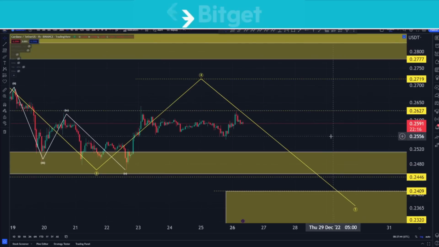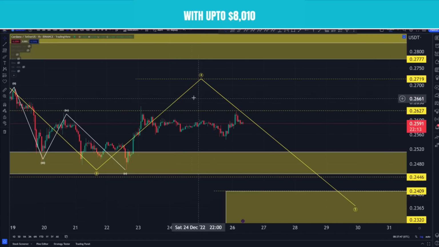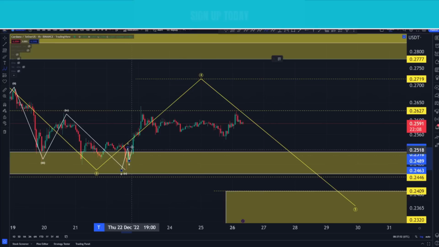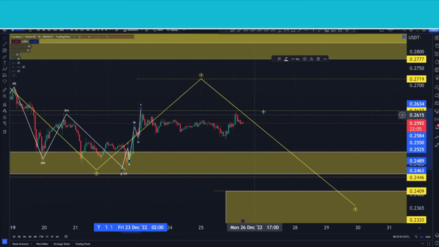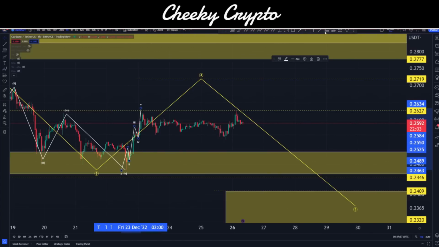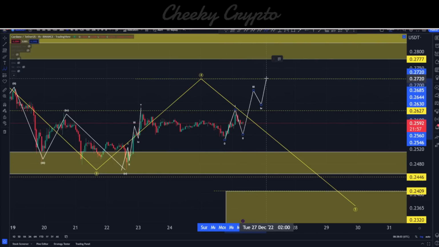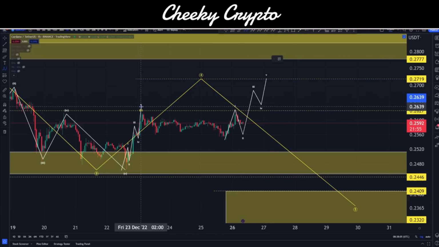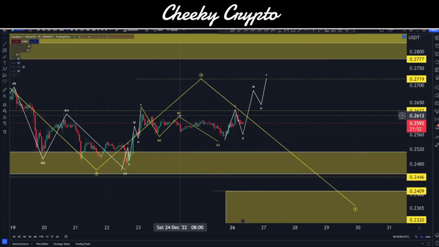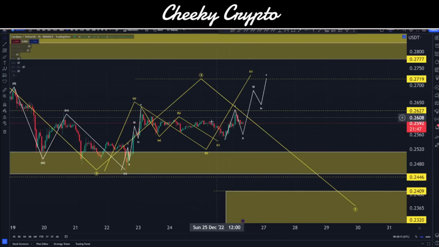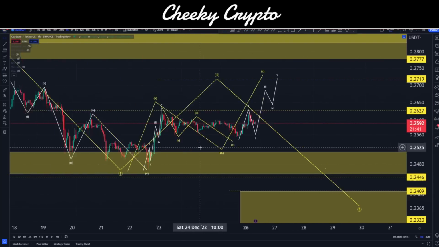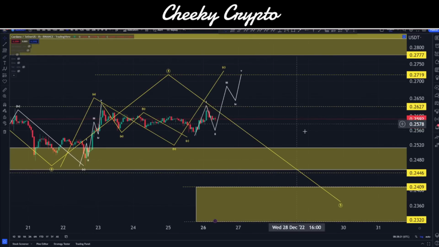Now, the reasoning I think we're in this kind of fourth wave, potentially a 27-cent high point, is that we do have an interesting count over here. We can go 1, 2, 3, 4, and 5 like this. And I think we'll be doing something very similar over this end. So I think we're going to go something like this, 2, 3, 4, and 5 like that. And in the middle, it's a simple A, B, C structure like so. So all in all, this entire thing is known as a zigzag, A, B, and C. Now, for us to move out of this bigger move and bigger area altogether, we need to see something move significantly higher.